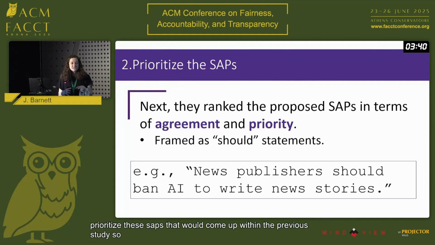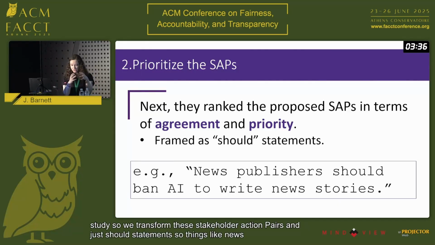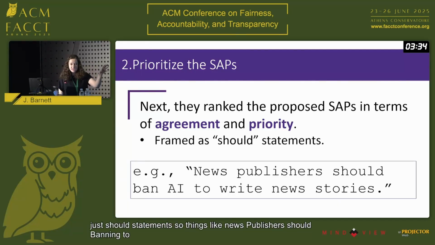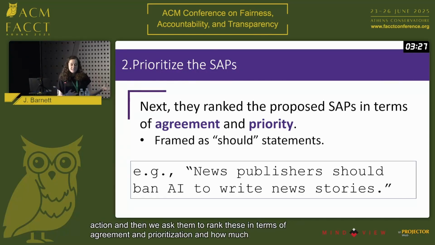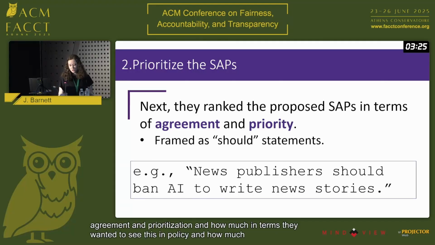So we transformed these stakeholder action pairs into should statements. So things like news publishers should ban AI to write news stories. So a stakeholder should do an action. And then we asked them to rank these in terms of agreement and prioritization, and how much they wanted to see this in policy and how much they thought it needed to be in policy.